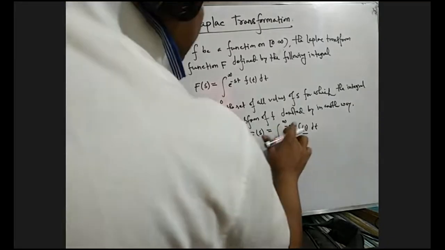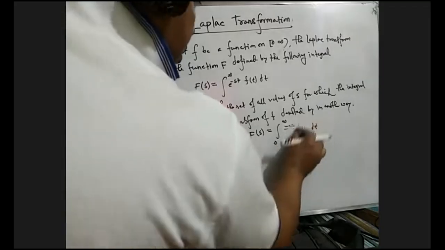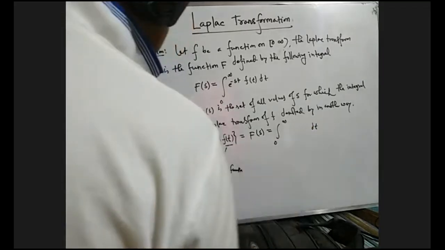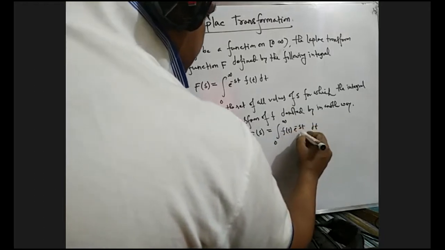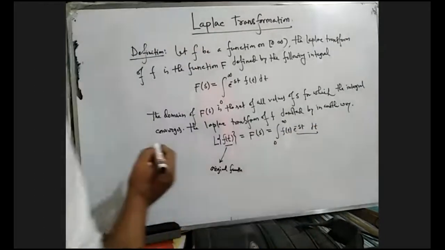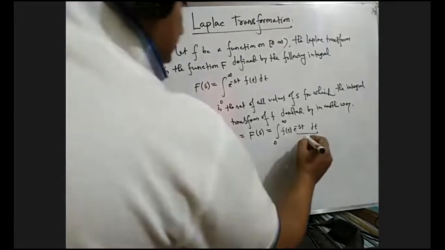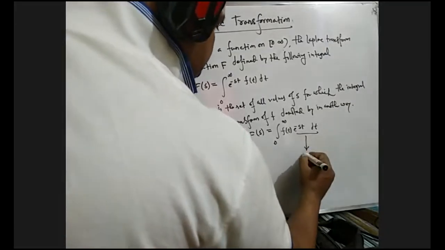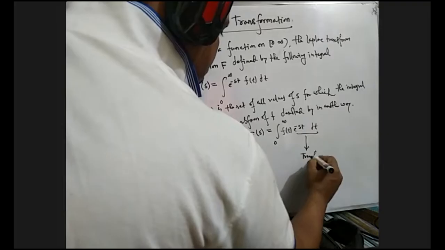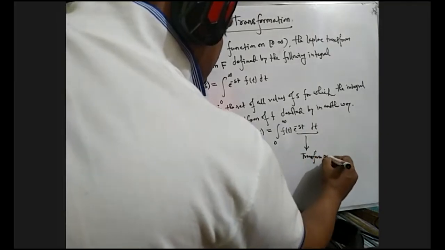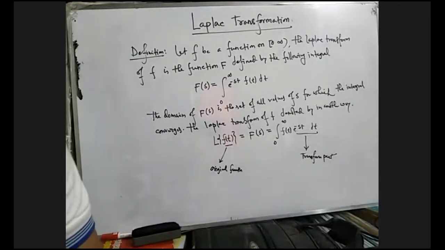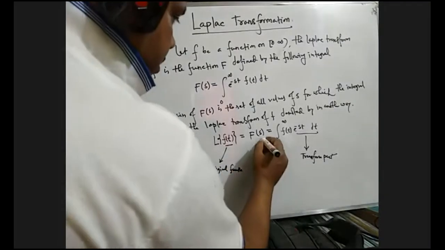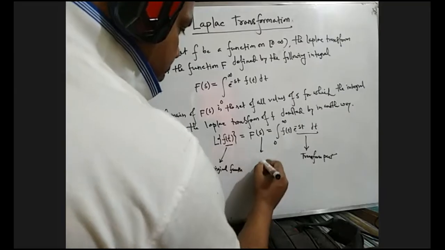And if we write like this, f of t e to the power minus st, this whole is the transform part, and s is the parameter.